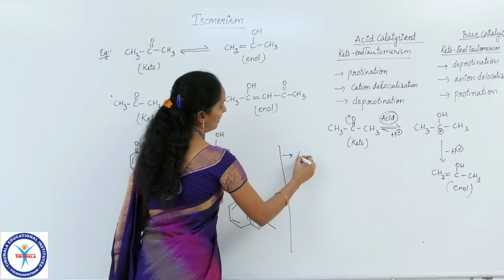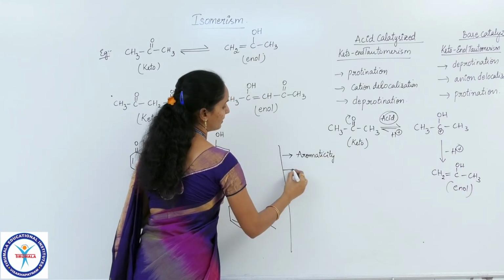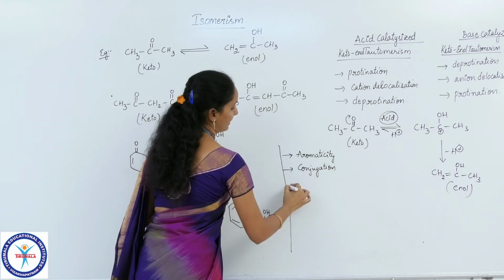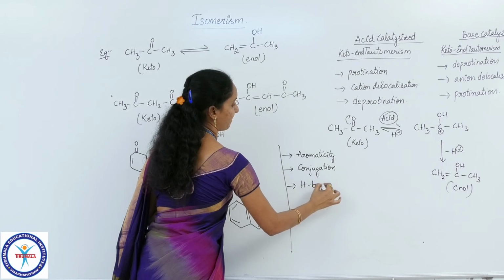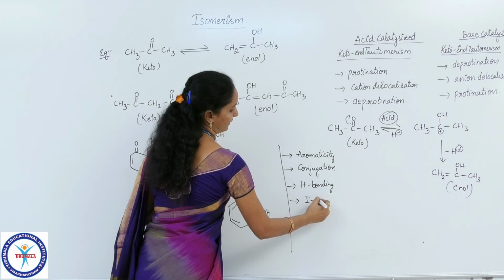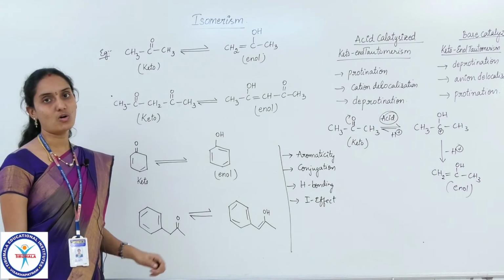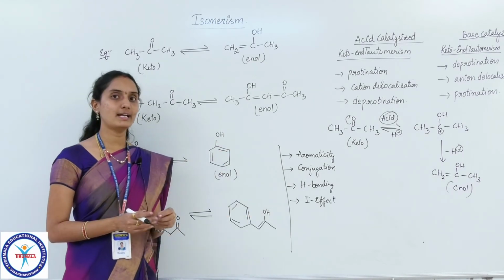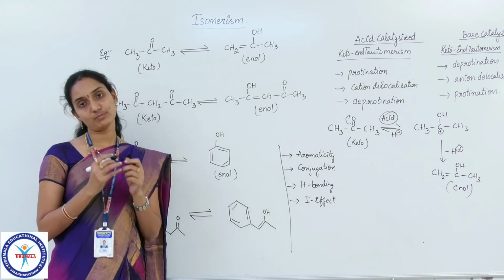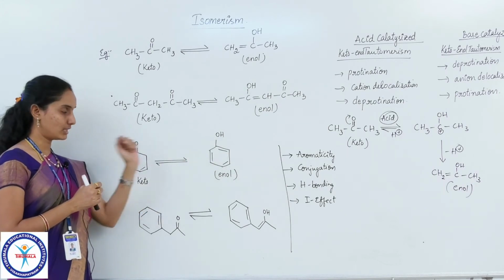Some of those factors are: the first factor is aromaticity, the second factor is conjugation, the third factor is hydrogen bonding, and the fourth factor is the inductive effect. So by comparing all these factors, we can decide, in a given keto-enol pair, which one is most stable. Let me explain with two examples among those factors.